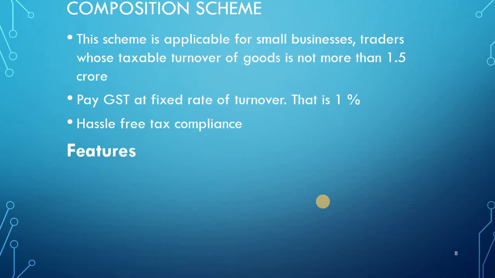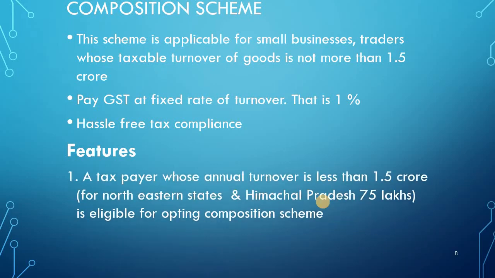Then the features. What are the features of the composition scheme? First, a taxpayer whose annual turnover is less than 1.5 crore is eligible to opt for the composition scheme. For northeastern states and Himachal Pradesh, it is 75 lakhs.